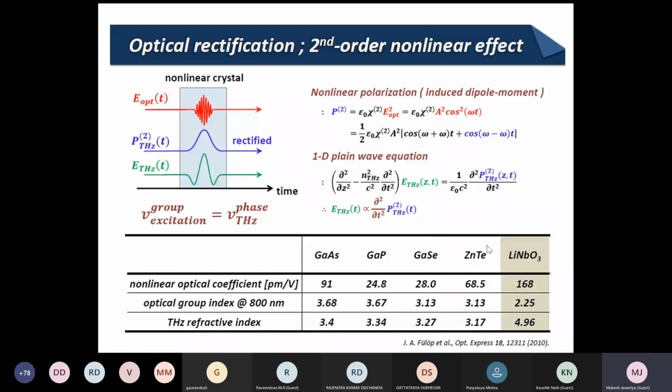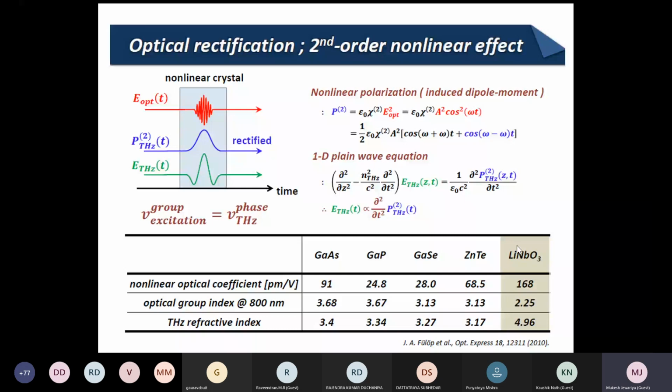Because this chi2 value is very high, and it has a phase match condition at 800 nanometer very easily, and the refractive index is the same as the group refractive index. So mostly people use zinc telluride, but nowadays for high power people use lithium niobate. I will tell you in a later slide.